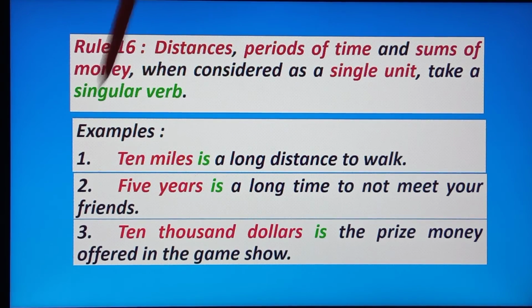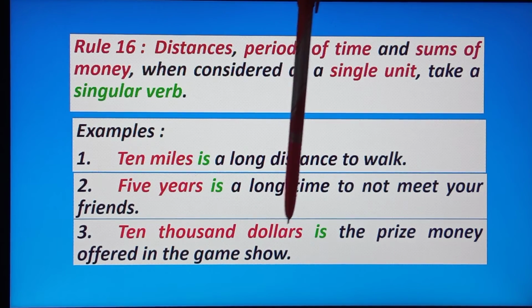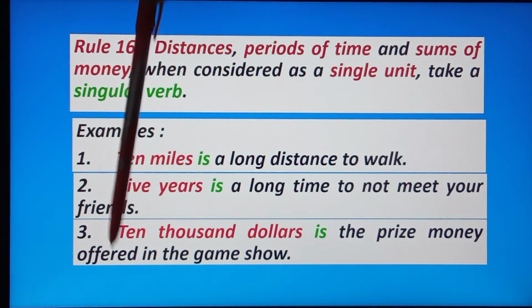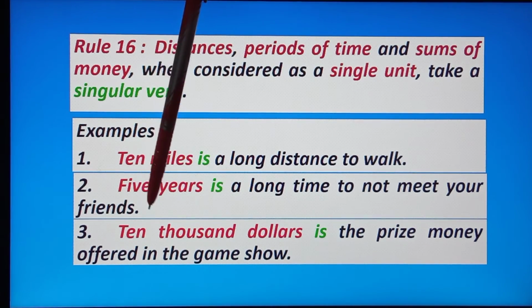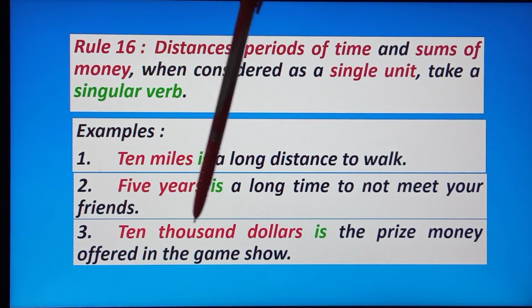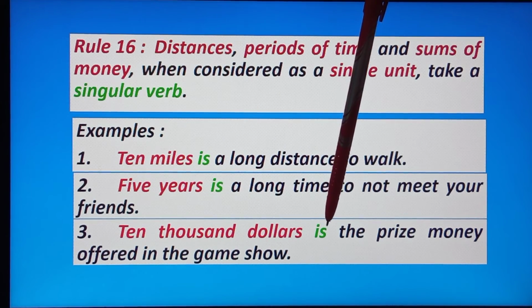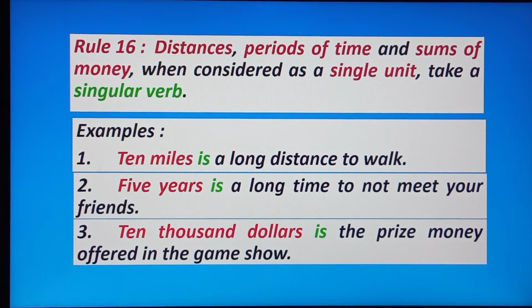Next example, $10,000 is the prize money offered in the game show. Here $10,000 is what? Sum of money. Okay, and it is considered what? Single unit. So use the singular verb is. Okay.